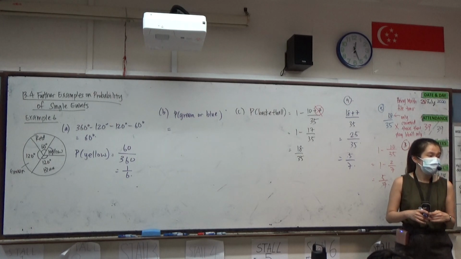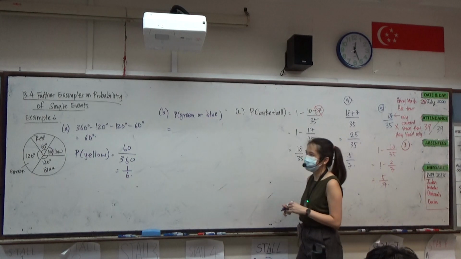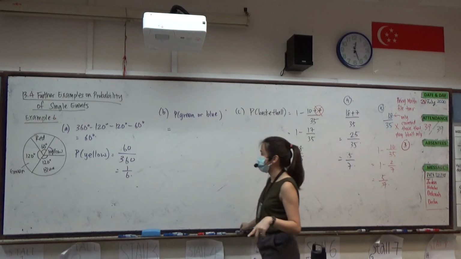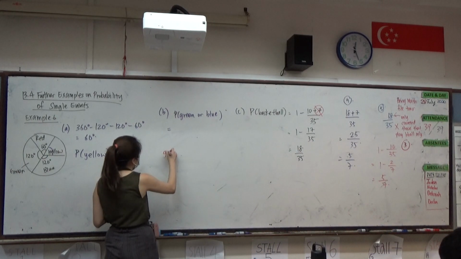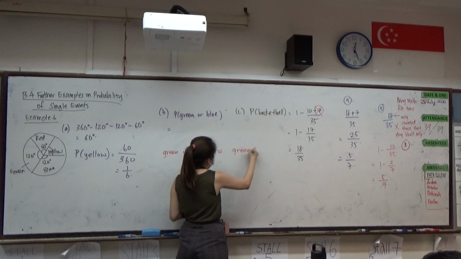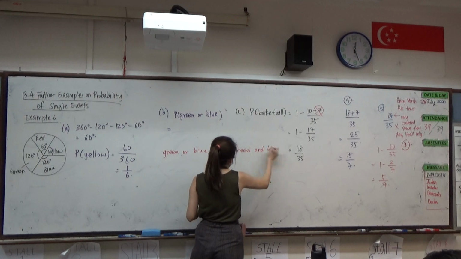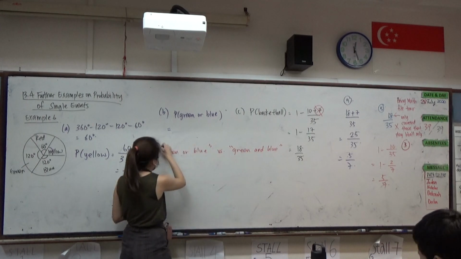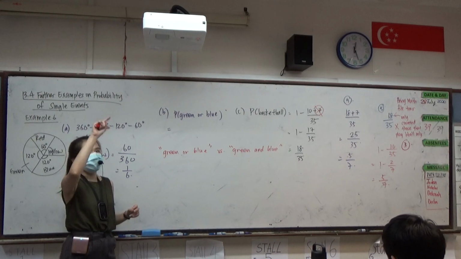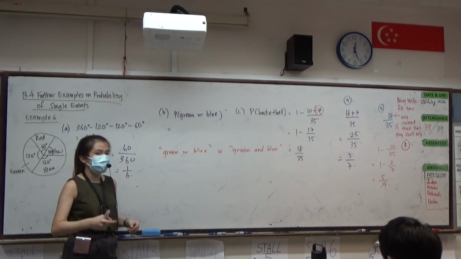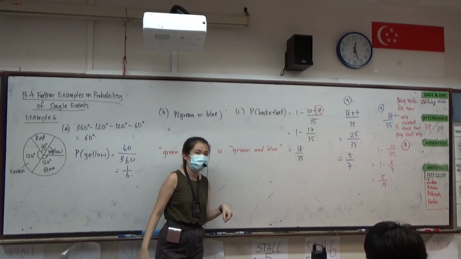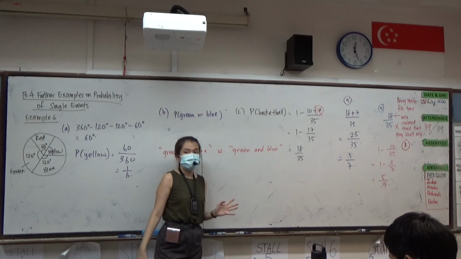There's a difference in saying green or blue versus green and blue. It may sound the same in English, but in maths it can mean differently. When I spin the spinner, can I reach one point where it is both green and blue together? It can never happen.